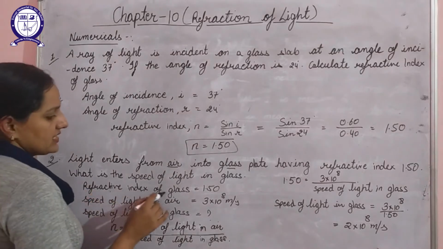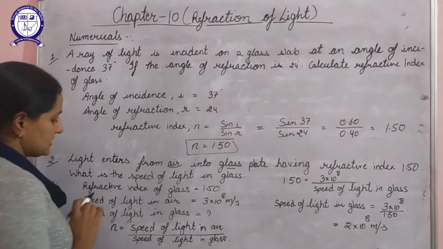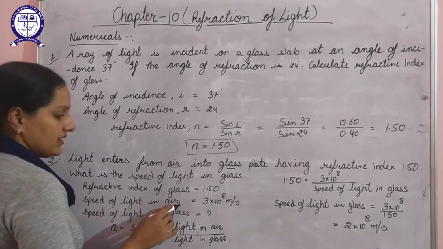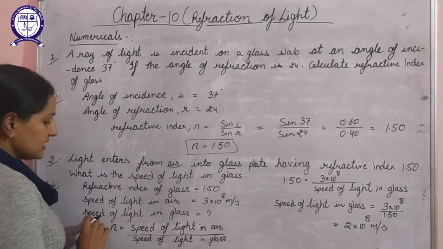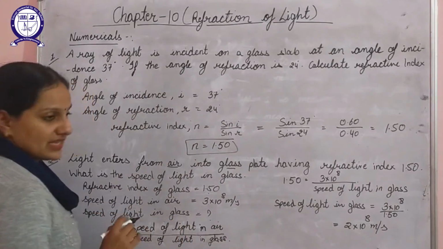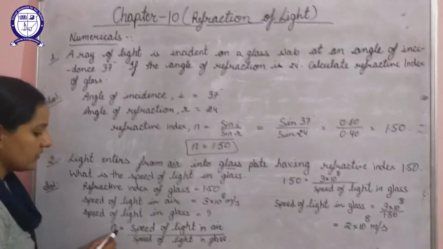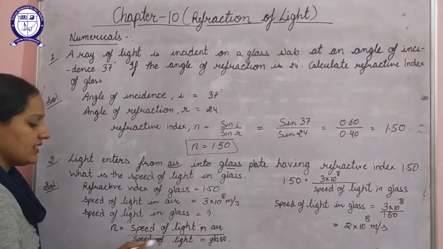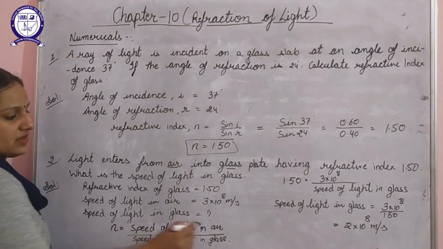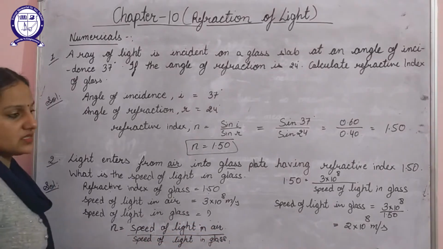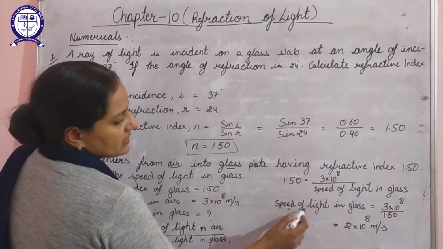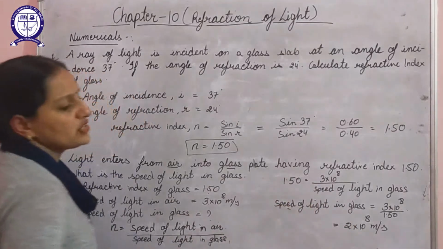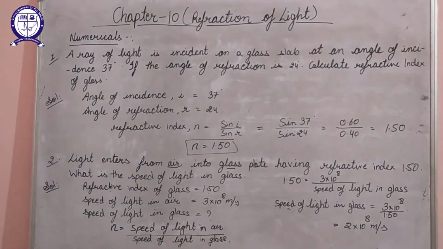So the refractive index of glass is 1.50 as stated. The speed of light in air is 3 into 10 to the power 8 meters per second, which is known to us. The speed of light in glass we have to calculate. So we'll use the formula of refractive index: the speed of light in air to the speed of light in glass. Here one medium is air, the other is glass. On substituting their values and solving, we'll get that the speed of light in glass comes to be 2 into 10 to the power 8 meters per second.